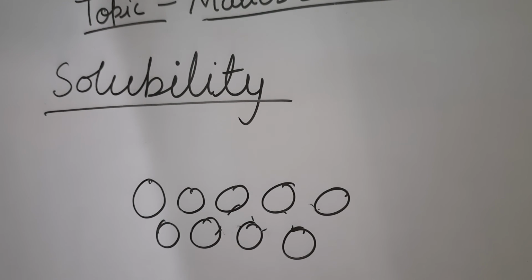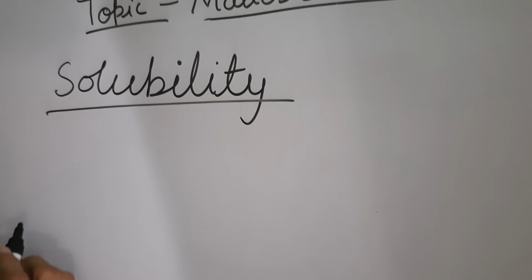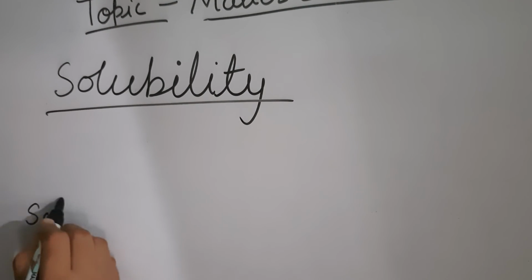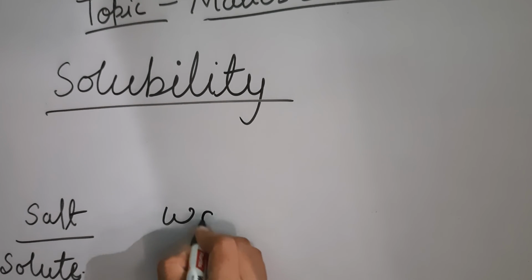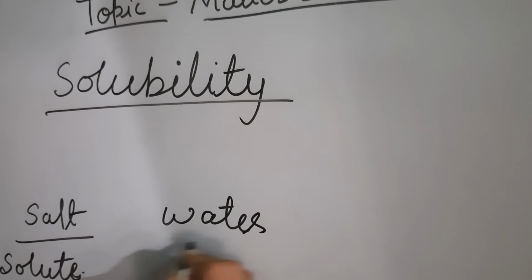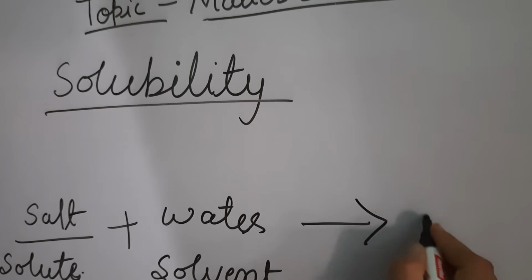For example, here I have taken some salt, which is the other substance, so it is known as solute. We are going to mix it with the liquid. I have taken water. Okay, student, this water is the solvent, and when we mix them, it will make a solution.